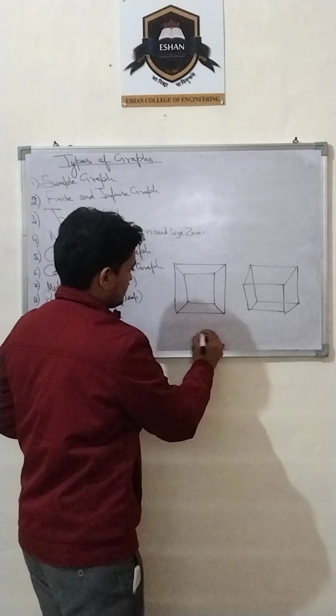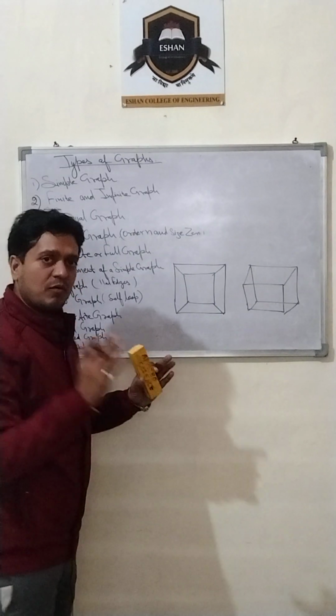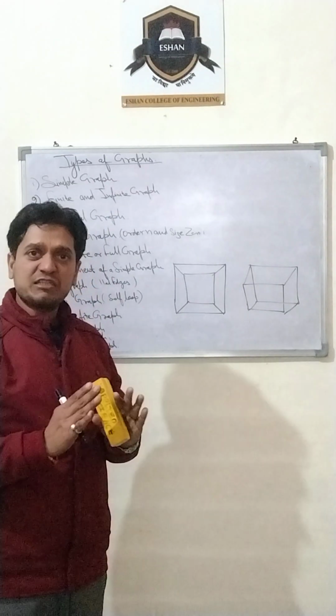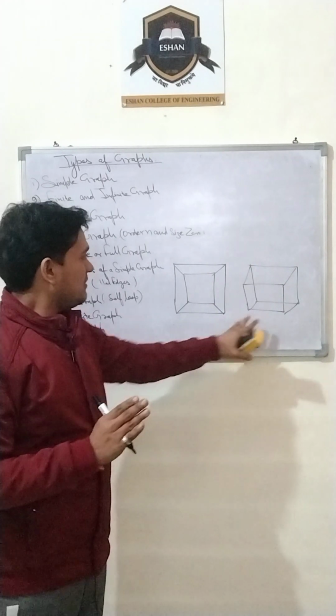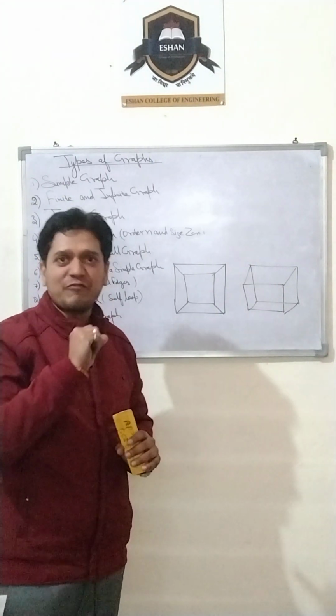This is an isomorphic pair. What is the definition of isomorphic graphs? Two graphs may be structurally different, they look different in structure, but there are certain properties of isomorphic graphs.